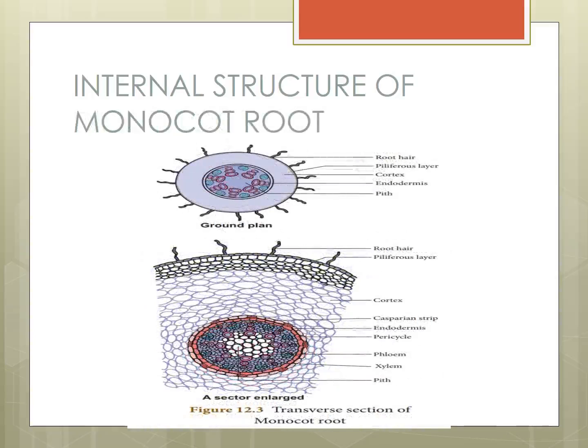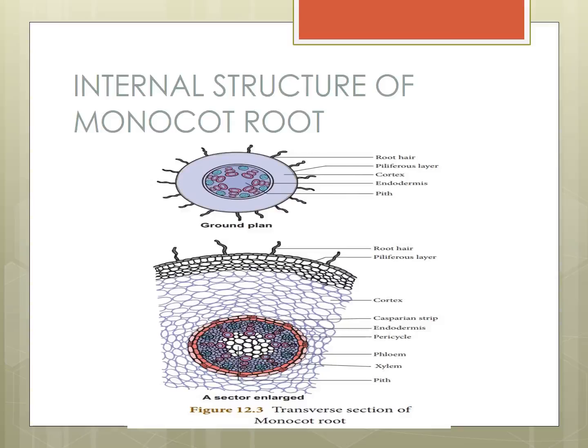Monocot, dicot root we studied, that is an example of bean. Now monocot root, example maize. These are also the same, just slightly different. All parts are the same only. First picture you see, any difference? Some differences are there. The xylem and phloem only have some difference.